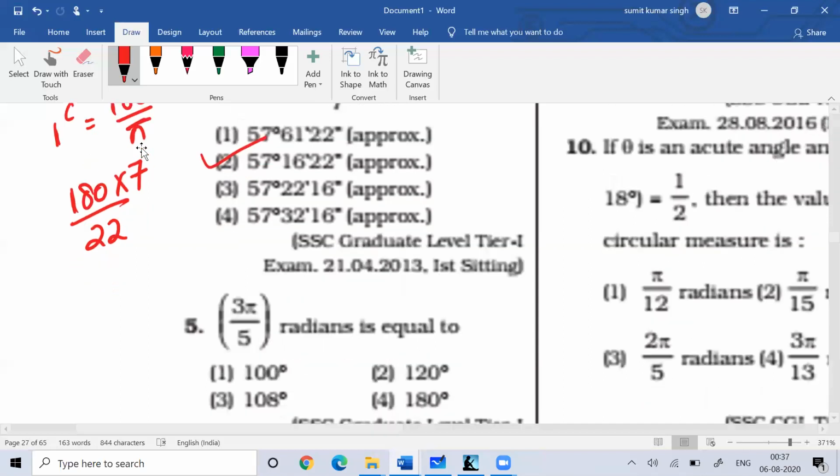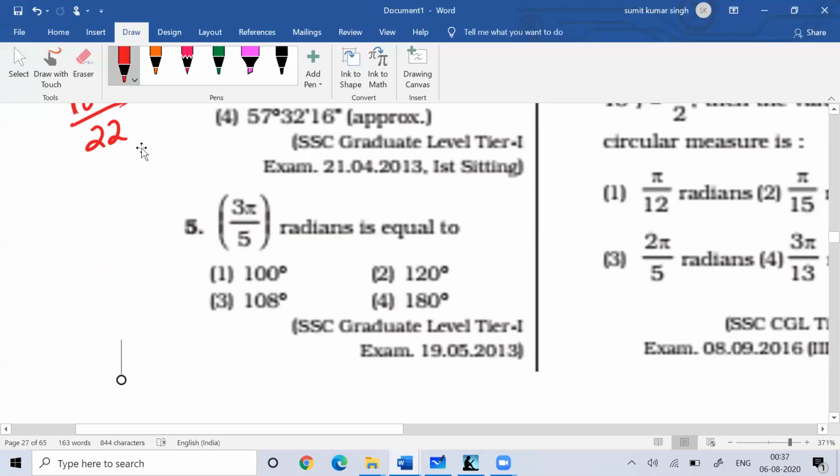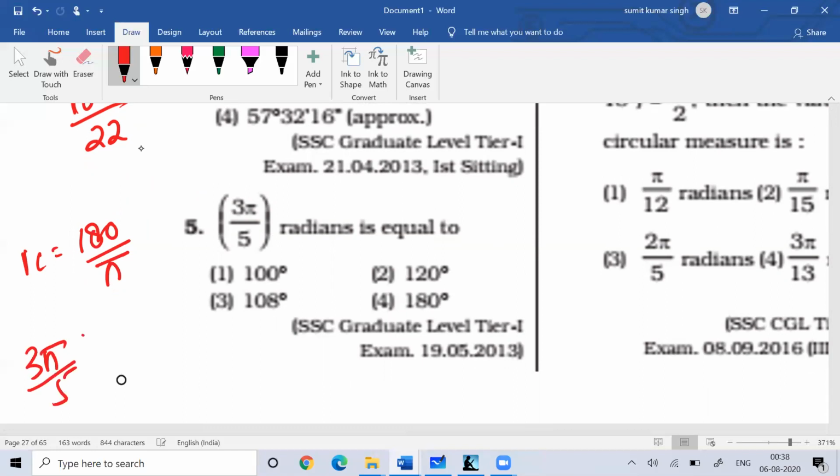Now the next question: 3 pi by 5 in radian is equal to how much? You know that 1 radian is equal to 180 degree by pi. So 3 pi by 5 is equal to 3 by 5 into 180 by pi. The pi gets cancelled. This is 36 degree, and 36 times 3 is 108 degree.